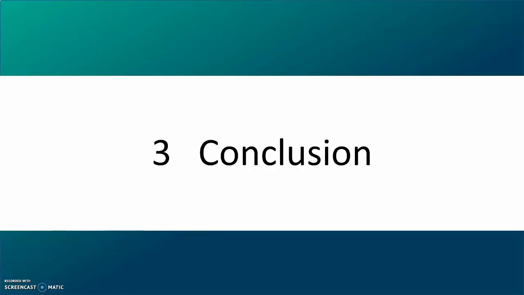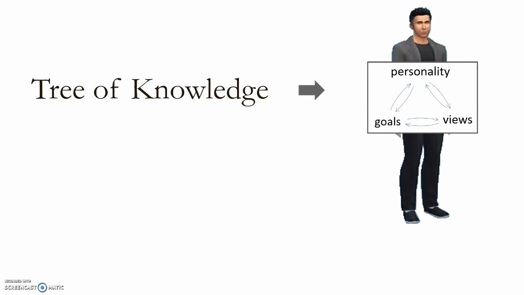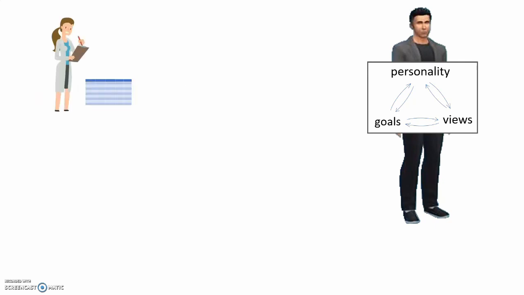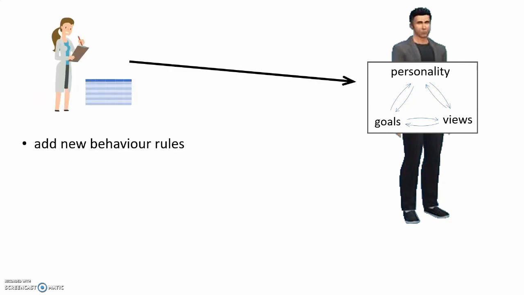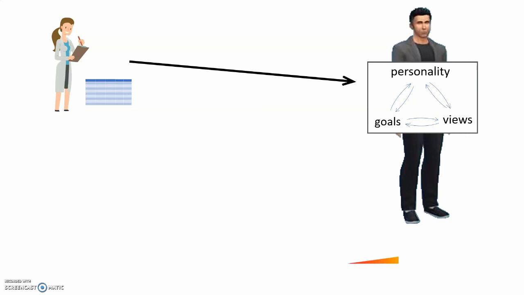So, to conclude, Tree of Knowledge has at its core a behavioral model of humans. A researcher with their dataset can now add new behavior rules to the behavioral model to make it work correctly in the scenario they're investigating, fit these behavior rules to their dataset or other people's datasets, and evaluate and improve the existing behavior rules on many datasets. By doing so with more datasets, the model of humans becomes increasingly accurate.